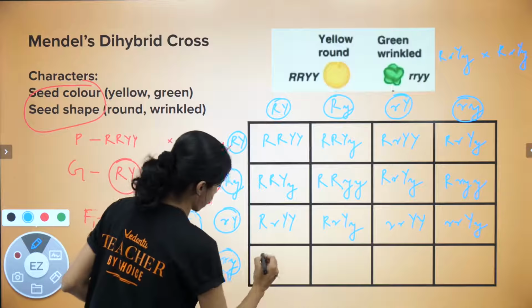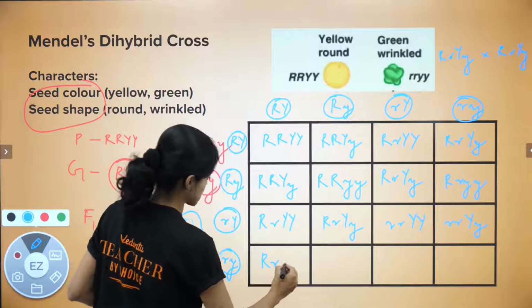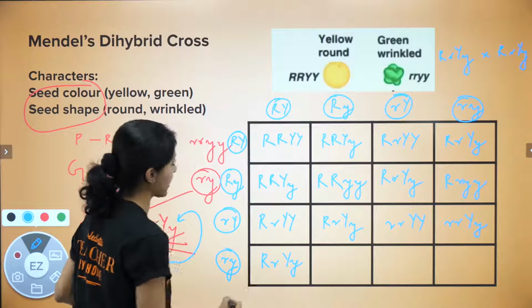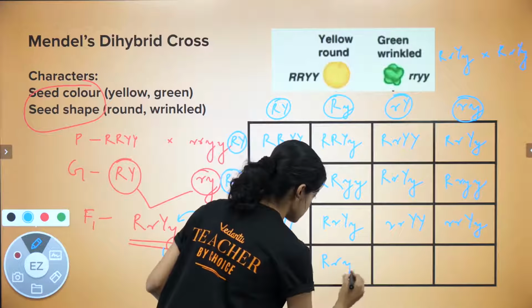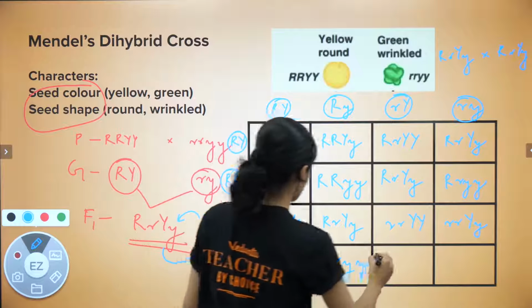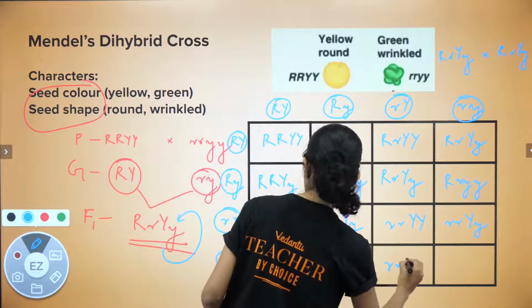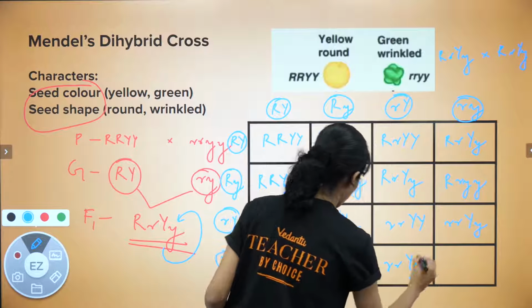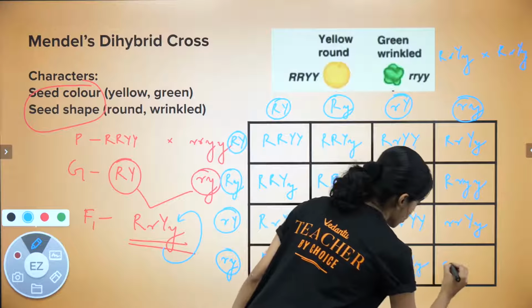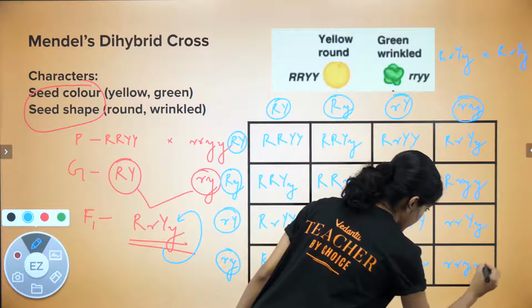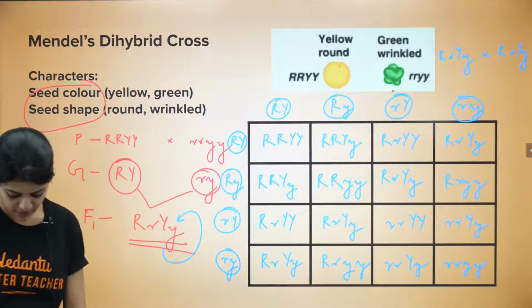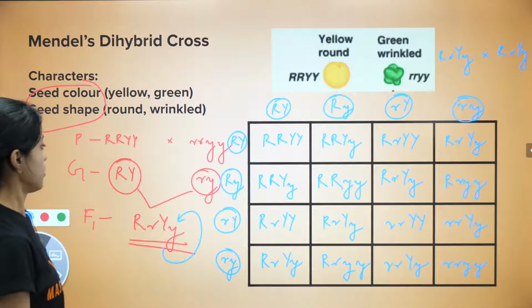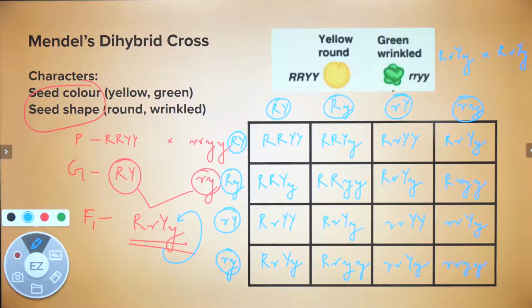And the last row would be this, capital Y, small y. The third one would be small r, a capital Y and a small y. And the last one would be small r, and a small y. Take a few seconds, have a look at this, see if it's making sense to you. I'll just move out for a couple of seconds.